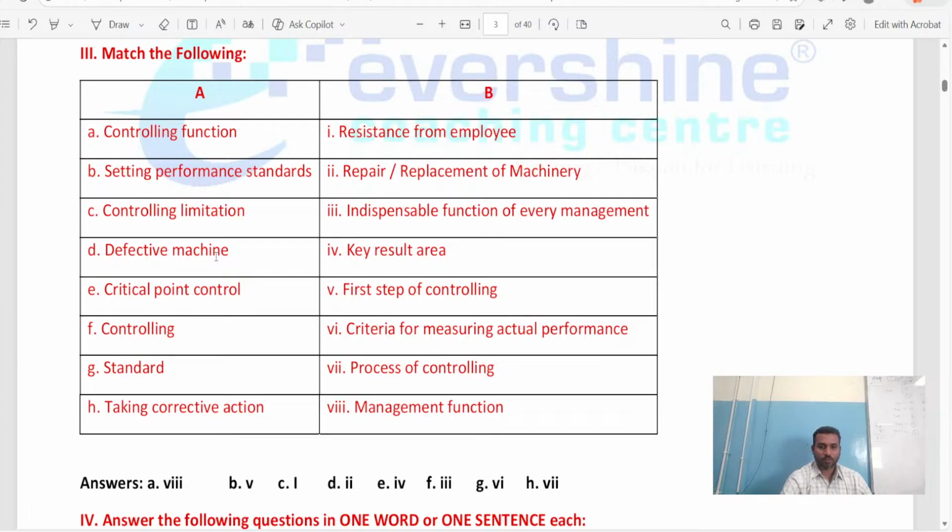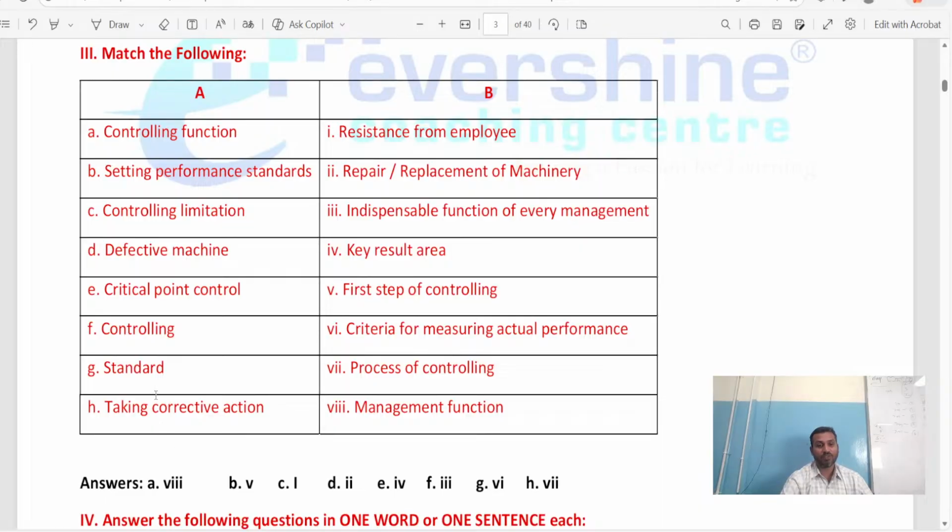Defective machine. What is the defective machine here? Sorry, controlling limitation is resistance from employee. This is a limitation. Sorry. So controlling limitation is resistance from employee. Defective machine means what? Repair or replacement of machinery. Critical point control is the key result area. Controlling is indispensable function of every management.